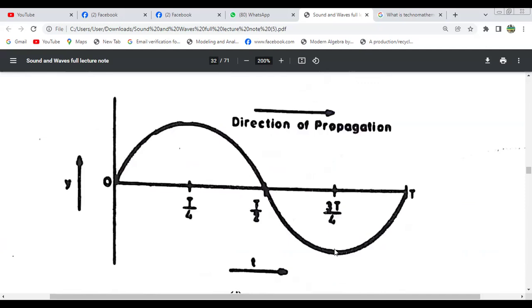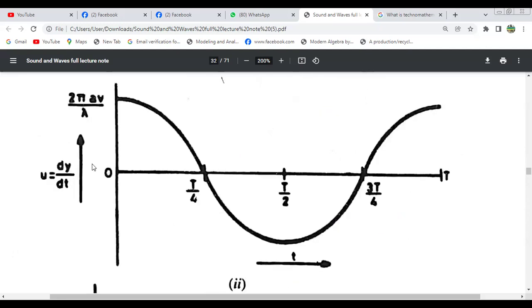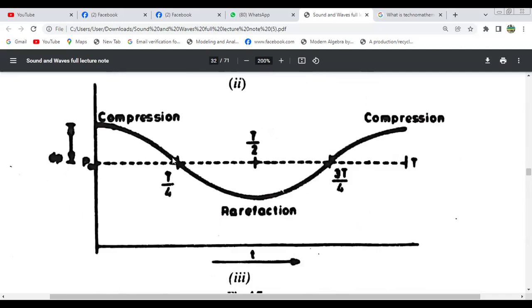So one complete cycle: this position is 1 by 4, this is t by half, and t by 4, t by half, 3t by 4, and this is the complete time period t. So this is the velocity dy by dt calculation. And this is the compression, this is the rarefaction, and this is the compression.